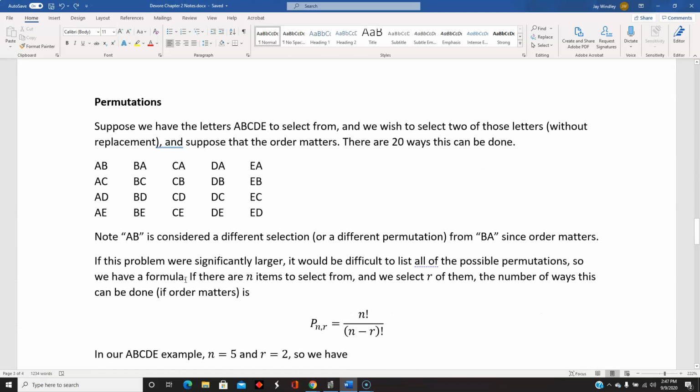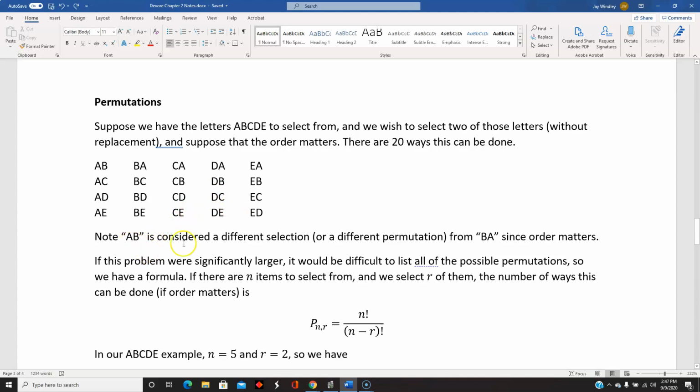First of all, permutations. Suppose we have the letters A, B, C, D, E, and we want to choose 2 of those, and suppose that order matters. There's 20 ways that this can be done. Notice I put up here we're choosing two letters without replacement, so I'm not going to count the possibility of an A followed by an A. So I think I've got all these listed. The A with every other possible letter, the B with every other possible letter, and so on. And I believe that there's 20 ways that this can be done.